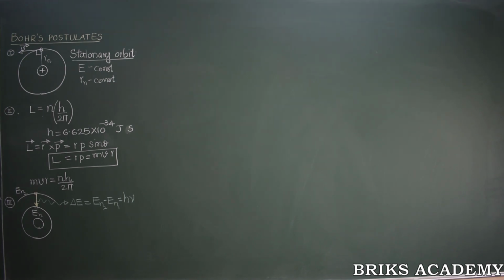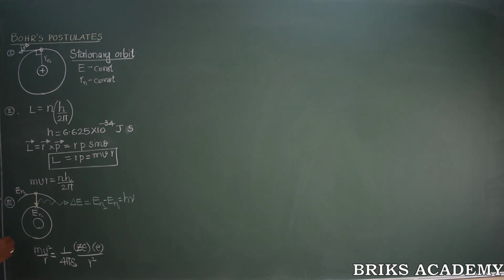So most of the ideas proposed by Rutherford were accepted by even Bohr. So as per this, even Bohr says that the centripetal force mv square by r is equal to the electrostatic force between the nucleus and the electron. The charge on the nucleus is Ze, because Z is the number of protons and e is the charge on each proton. The total charge on the nucleus is therefore Ze, and the charge on the electron is e, divided by the square of the distance between the nucleus and the electron.